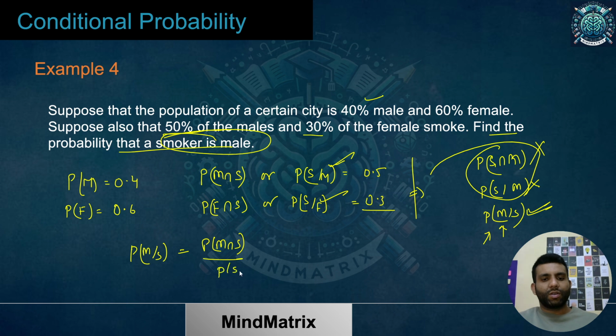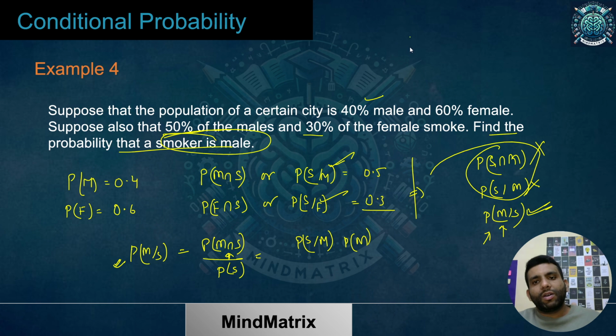the probability of smokers. Now there is an important point over here. Something familiar to you I'll be using without even mentioning it, which I'll tell you later on. You need to find this, and for that you need this value, which you don't know exactly. But there is another way you can find it: the probability that if a person is male, what are the chances he's a smoker, and then multiply by this thing.